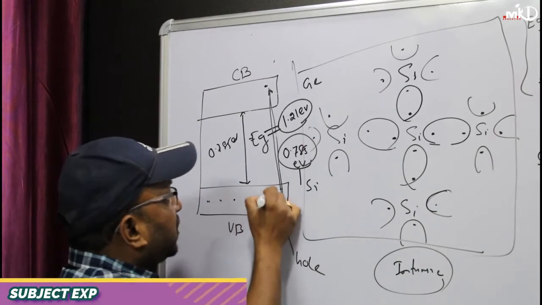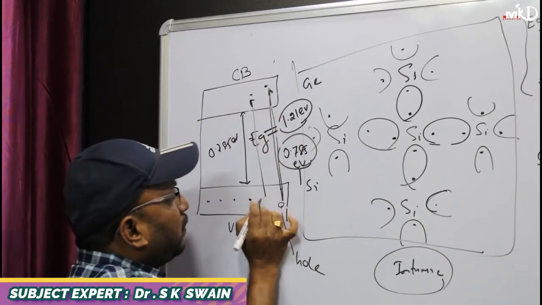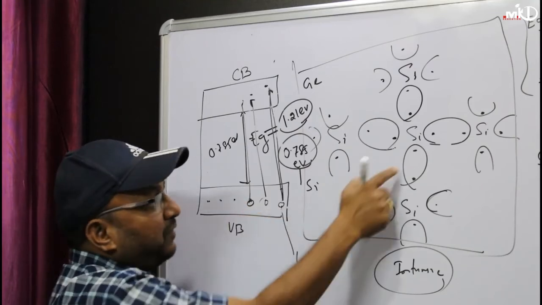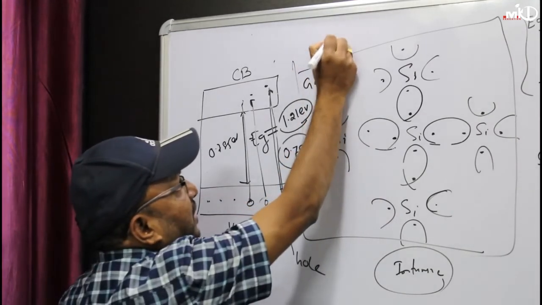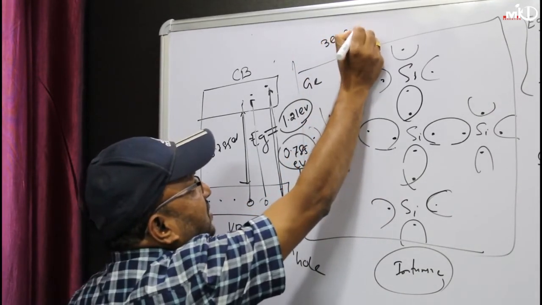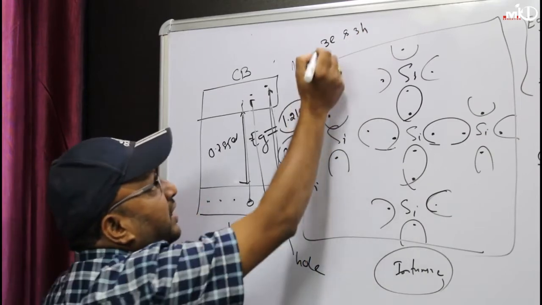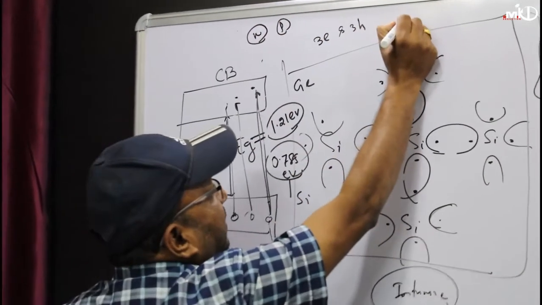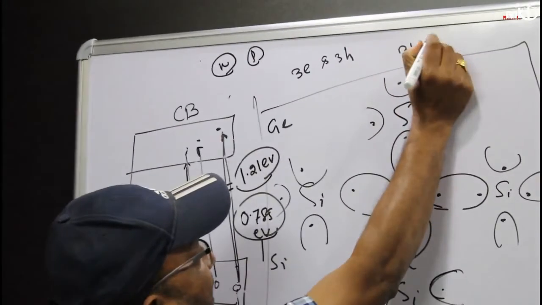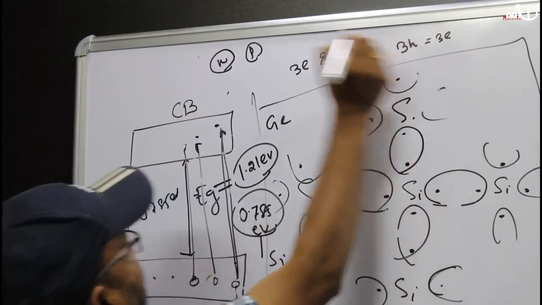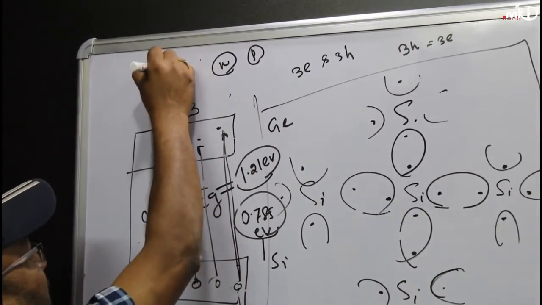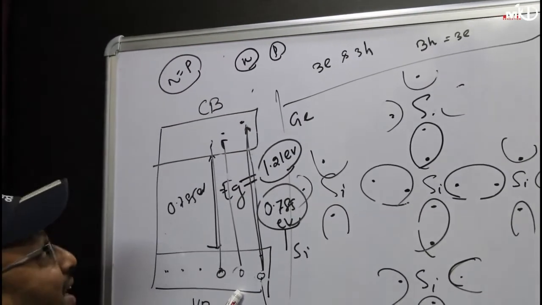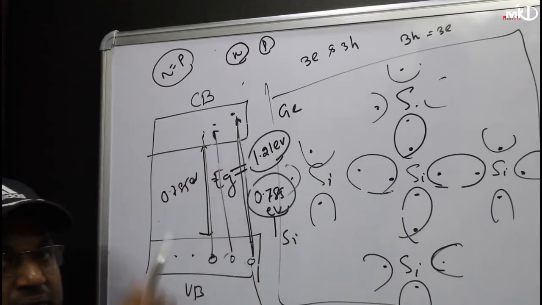Suppose two electrons jump, then 2 bonds will break. 3 electrons jump, 3 bonds will break. If 3 bonds break, then I will get 3 electrons and 3 holes. Or I can write, electron means n, hole will be p. So I will get 3 holes and 3 electrons, or I can say the number of electrons equals the number of holes. Holes are present in the valence band, electrons are present in the conduction band.